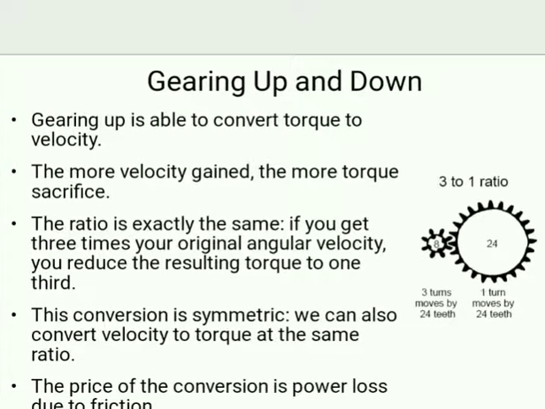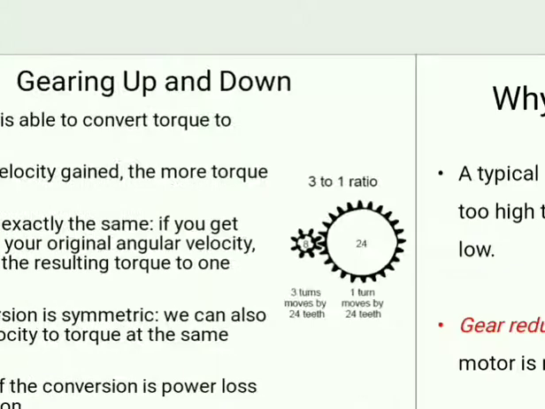Gearing up and down. Gearing up is able to convert torque to velocity. The more velocity gained, the more torque sacrificed. The ratio is exactly the same. If you get 3 times your original angular velocity, you reduce the resulting torque to 1/3. This conversion is symmetric. We can also convert velocity to torque at the same ratio. The price of the conversion is power loss due to friction.